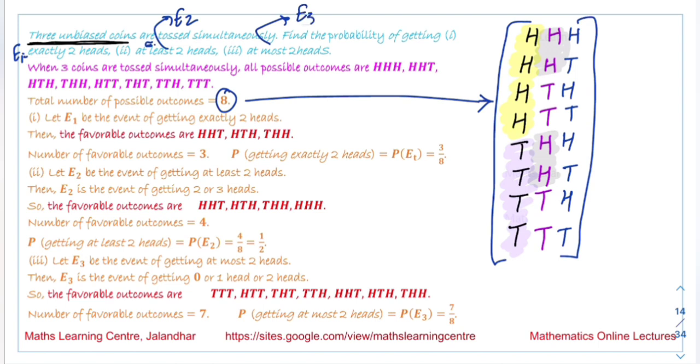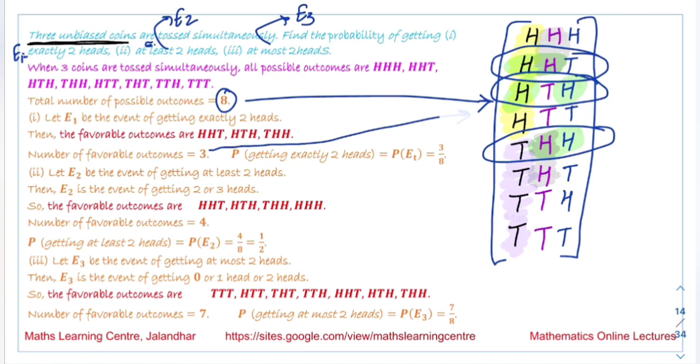And the third event we are talking about, E3, is at most 2 heads. When we are talking about exactly 2 heads, look at this outcome, then this outcome. These are the 3 outcomes in which we have exactly 2 heads. So the number of favorable outcomes for this event is 3. The total number of outcomes is 8. So the probability we are getting for this event, E1, is 3 by 8.